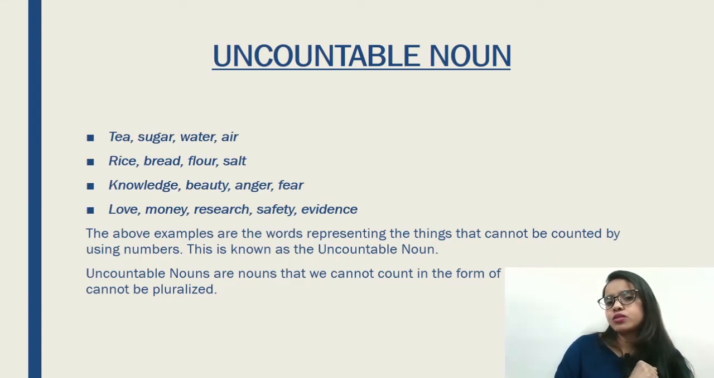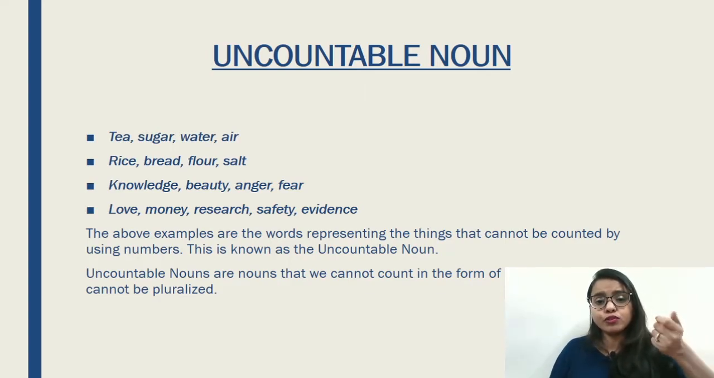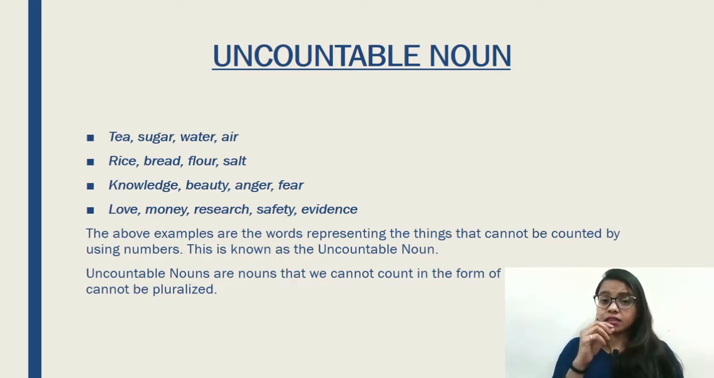Now, you are going to tell me that I can count tea and sugar. 1 teaspoon of tea or 2 spoonfuls of sugar. You can count them. But can you count just one tiny bit of tea or sugar? No, right? You cannot do that. You can count them in some particular quantity. That is the measurement you can use, but you cannot count them one by one, like one tiny piece of sugar. It's like counting the stars, right? You'll take forever to do that. So these are the uncountable nouns.